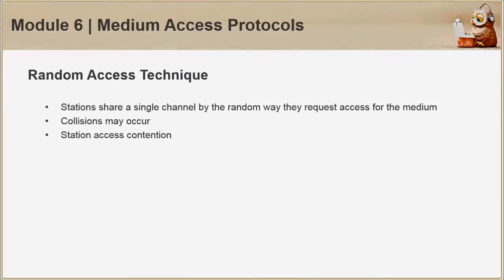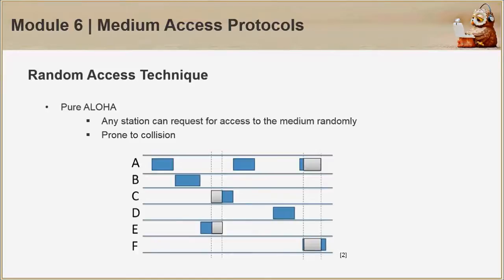Now the next technique is random access techniques. Here the station shares the channel by the random way they request access for the medium. Just by that statement, it would imply that collisions may very well occur. To combat this, stations may contest for the access. Under it is Pure Aloha.